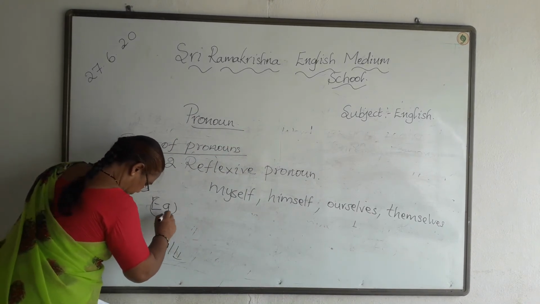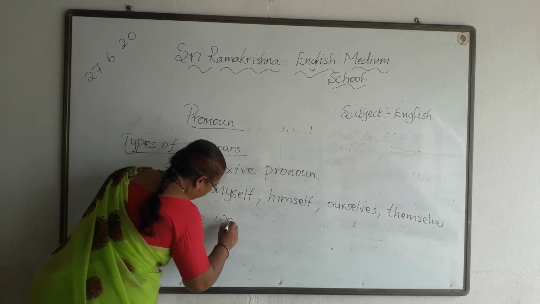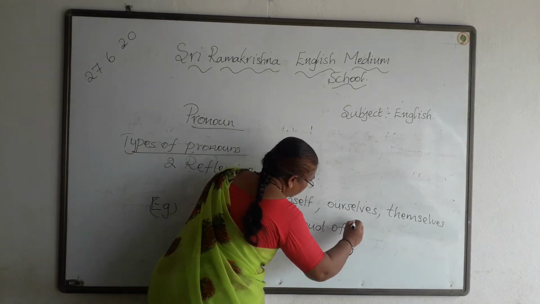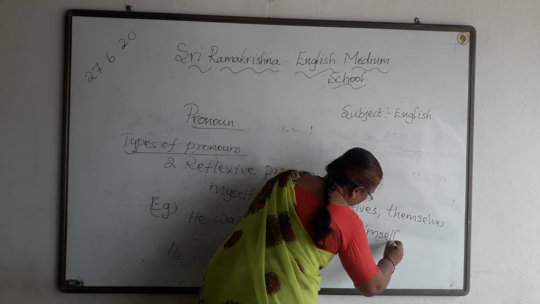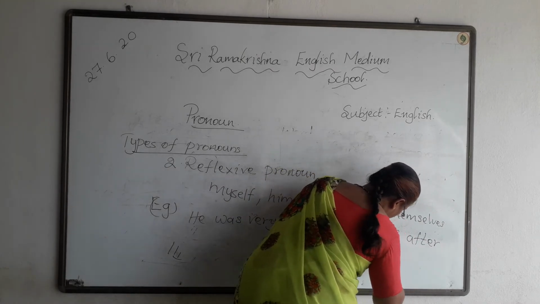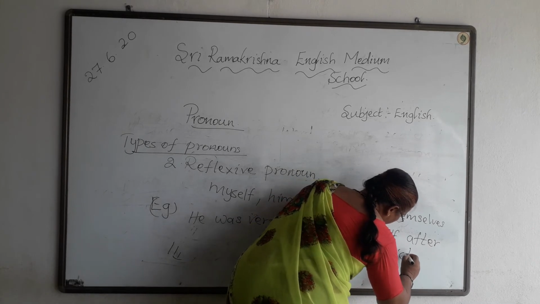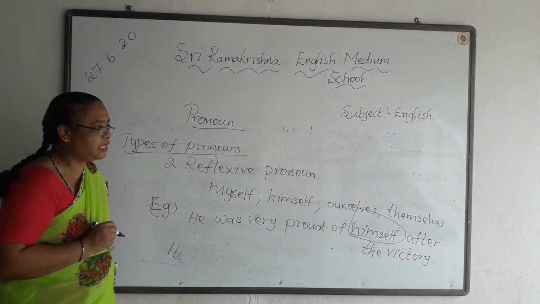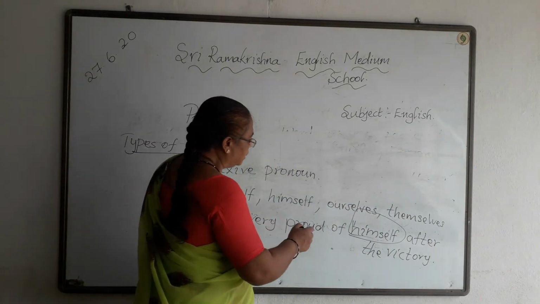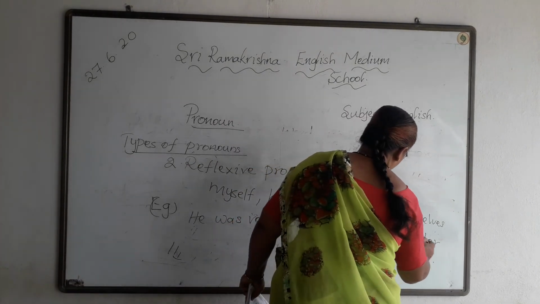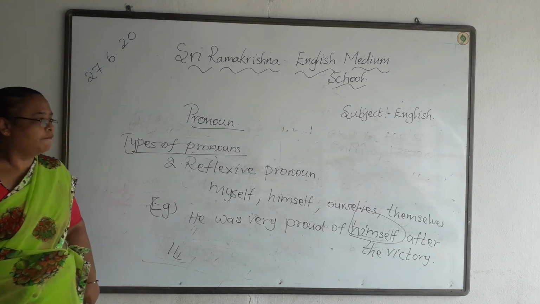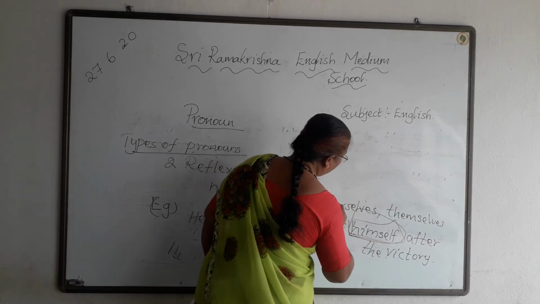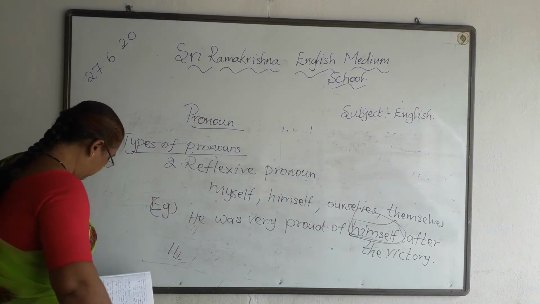Example: He was very proud of himself after the victory. Here himself is the reflexive pronoun. Here this pronoun acts as the object to the verb. So, he was very proud of himself after the victory. Here himself is the reflexive pronoun.